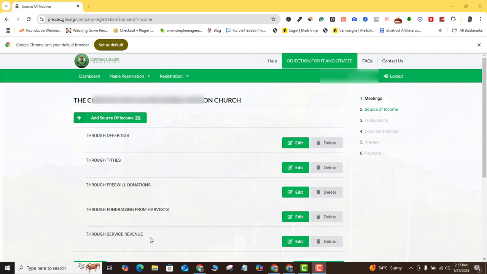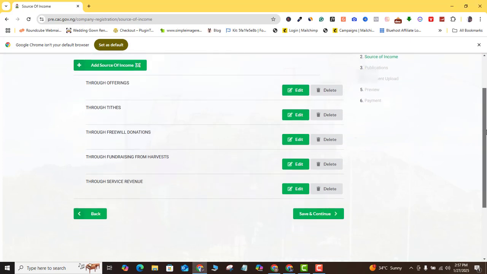If you have more, let's assume maybe you don't run a church, maybe it's a foundation, just mention all the places where you hope to be getting your sources of income from. So once you get that done, you want to go to save and continue.